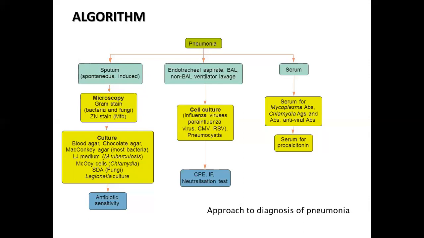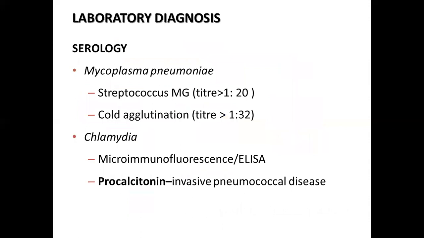Serum can be collected for detecting antibodies against Mycoplasma, chlamydial antigens and antibodies, and antiviral antibodies. Serum procalcitonin can also be a procedure for detection of organisms.